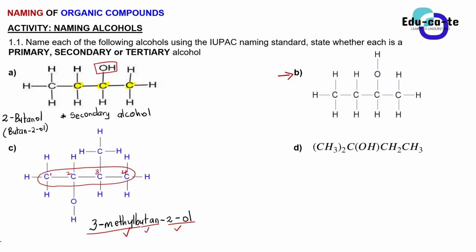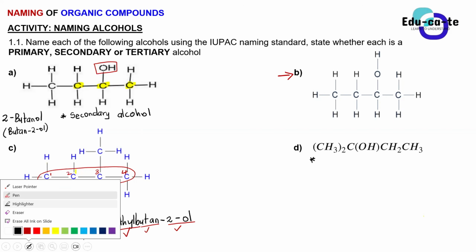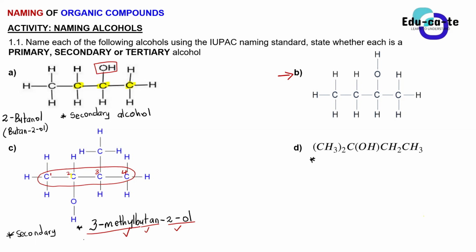What about D? What name did you find? Yes, Olive. I thought you were going to ask if it's secondary, the second part of the question. Oh yes, the second part. You can just answer that once off. So it is going to be secondary alcohol for the same reason. Do you guys see that? Yes, it's a secondary alcohol because this carbon, which is bonded to the hydroxyl group, in this case carbon number 2, is bonded to 2 other carbons, which are carbon 1 and carbon 3 next to it.